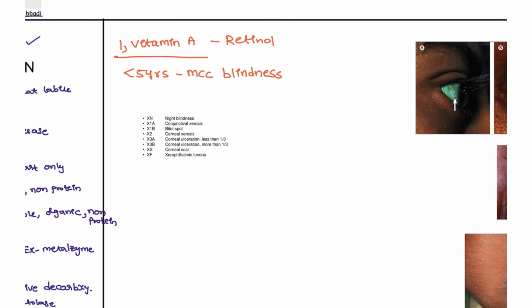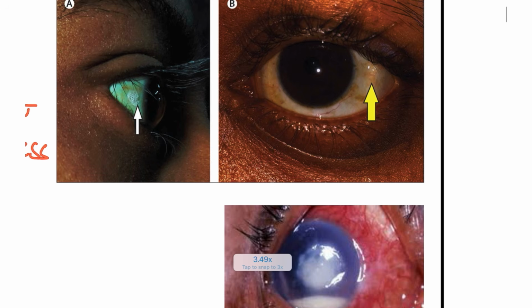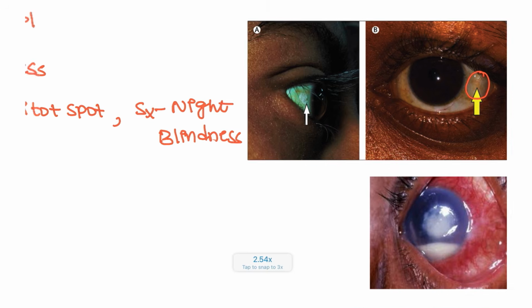And what is the most common screening test? We say this is the most common screening sign that you are going to see. I mean sign, that is the Bitot spot, right? The patient can't tell this is how I present. What is the symptom that the patient will be telling? If they ask for the symptom, then it is the night blindness. But if they are asking for the sign, that is the Bitot spot. Here you can see this is the Bitot spot that the patient presented.